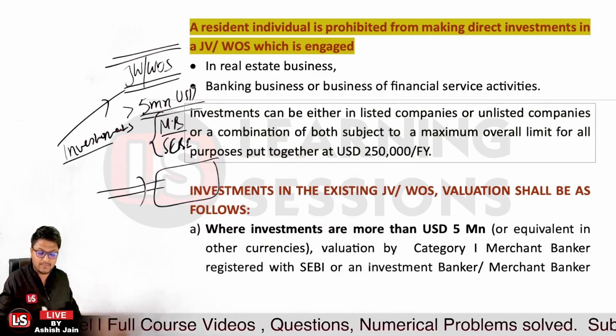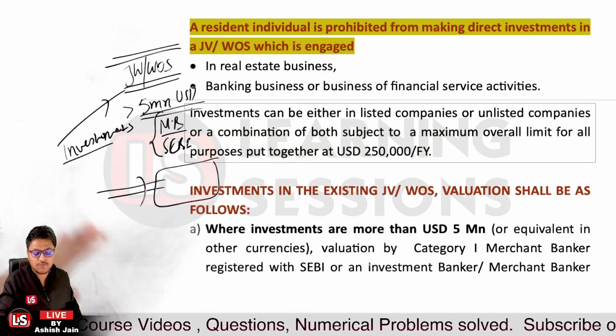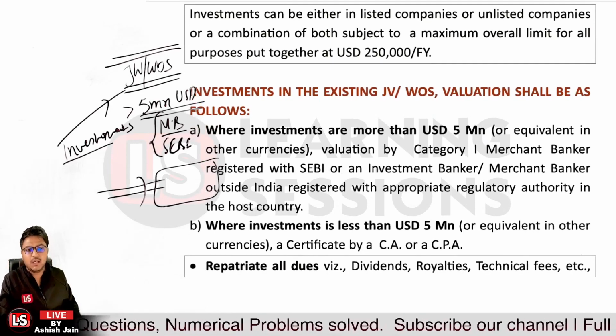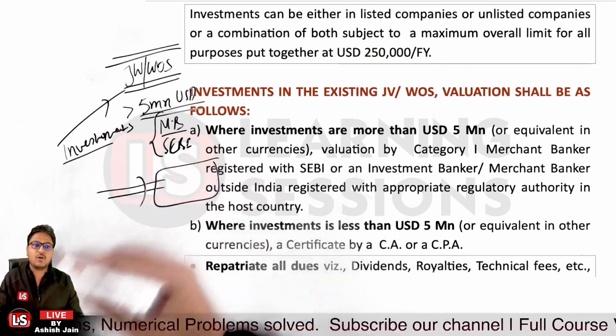Where the investment amount is less than 5 million USD, a certificate is to be given by a CA or CPA.